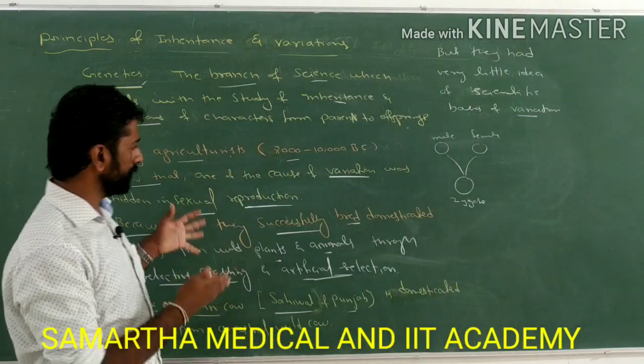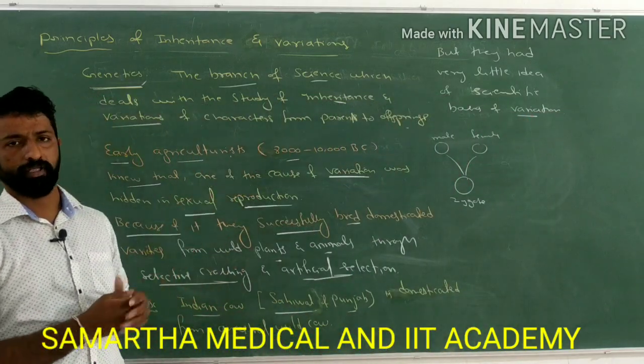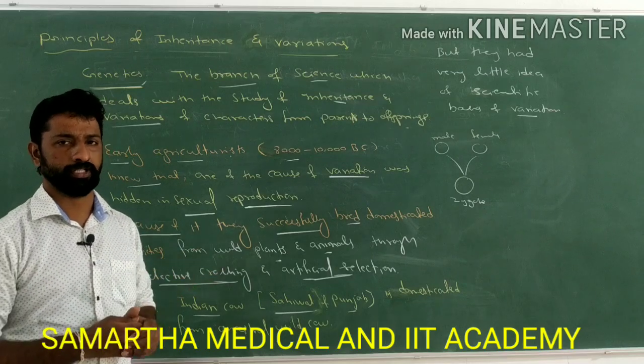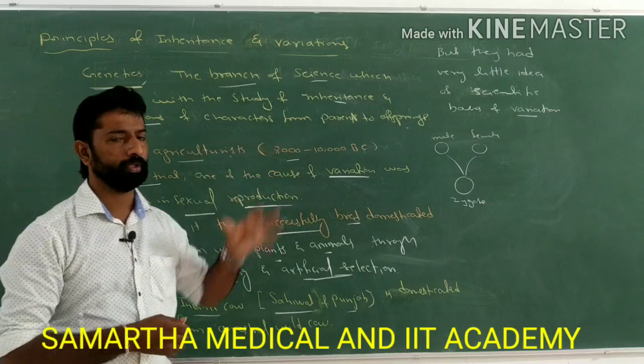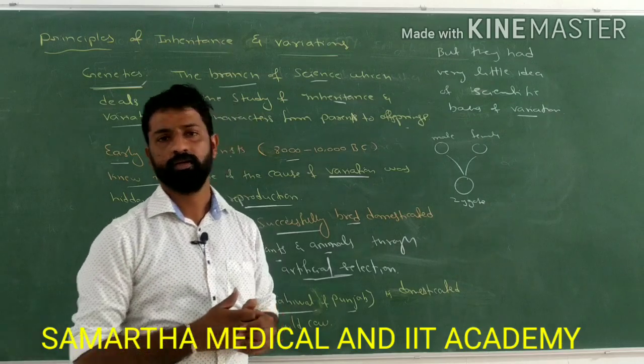Even though they knew that the cause for the variation was hidden in sexual reproduction, they didn't know the complete scientific basis of this variation.